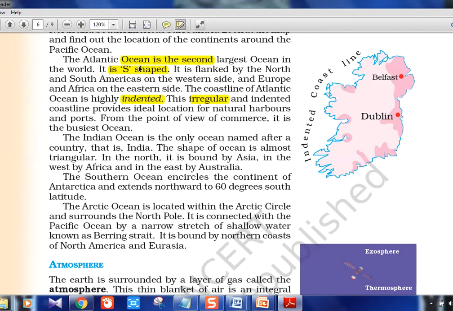Atlantic Ocean, second largest ocean. It is S-shaped. Atlantic is actually between the North America, South America continents and the Europe, Africa continents. That is the Atlantic Ocean. The other one, bigger one, was Pacific.